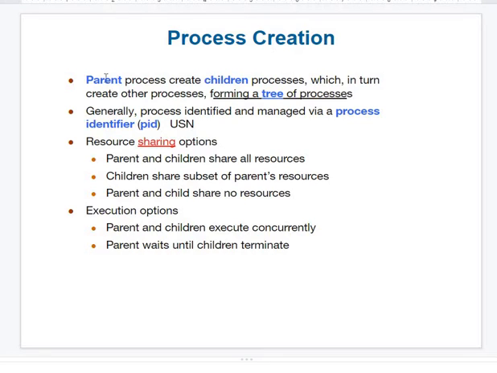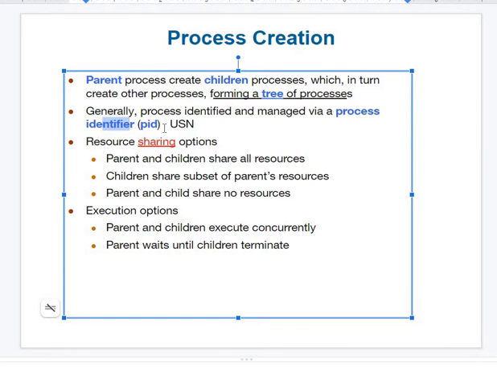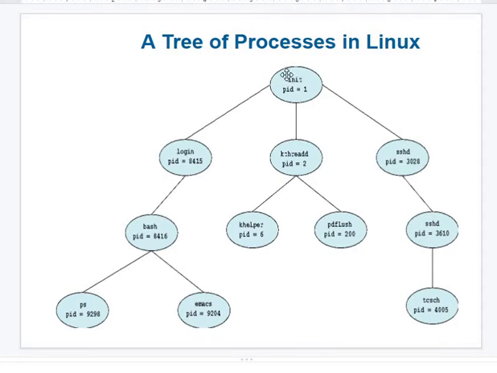Generally what happens, there will be one default main program called init. That acts as the parent of all the processes, and any process further created is called a child process. Every process will have its own individual identification number, which is unique. The similarity is the USN of a student. So this is a routine parent program or a process.